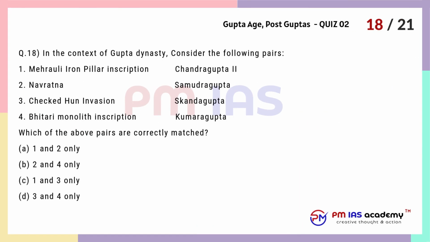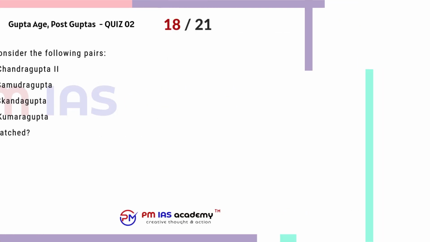Question 18. In the context of Gupta dynasty, consider the following pairs. 1. Mehrauli iron pillar inscription, Chandragupta II. 2. Navratna, Samudragupta. 3. Huna invasion, Skandagupta. 4. Bhitari monolith inscription, Kumaragupta. Which of the above pairs are correctly matched? A. 1 and 2 only. B. 2 and 4 only. C. 1 and 3 only. D. 3 and 4 only.